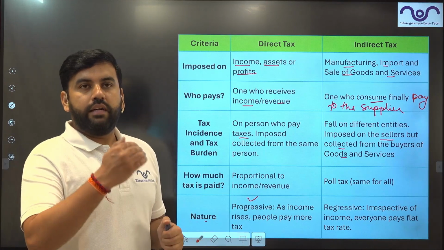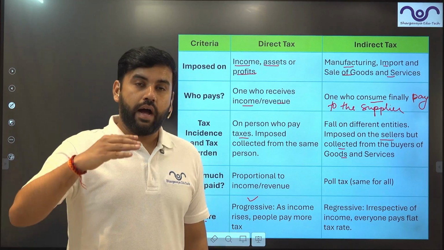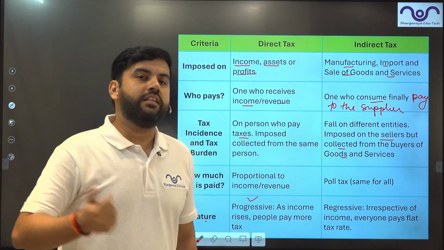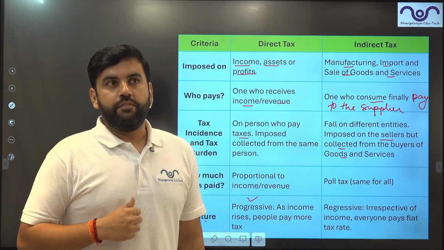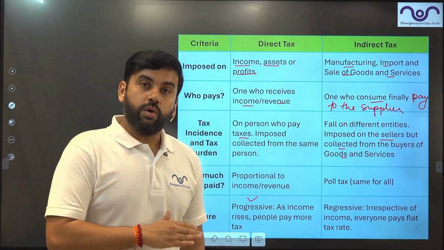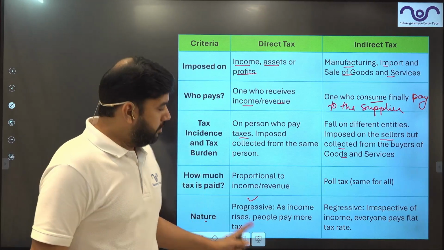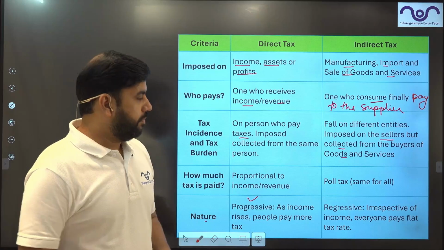Nature: it is progressive, yes. Direct taxes are not being paid by everyone, guys. Higher direct taxes are paid by the higher income generators. If a person earns 1 crore rupees a year, he will pay very high tax. The one who does not earn that much will not pay. The poor person does not pay income tax. So it is progressive, increasing with the income.